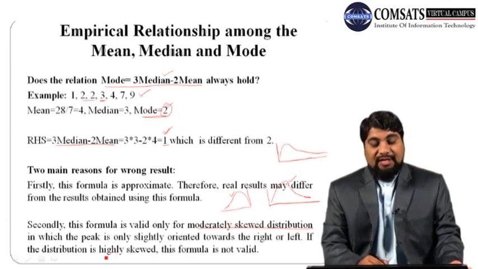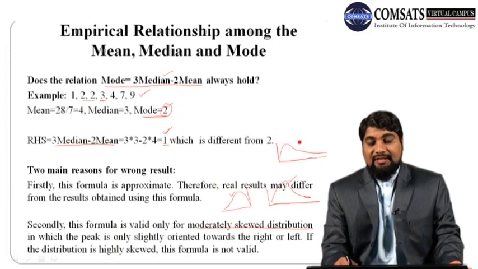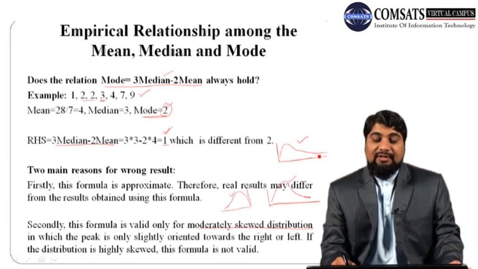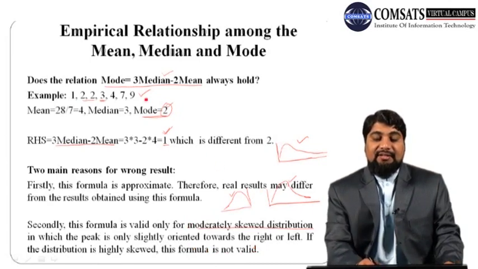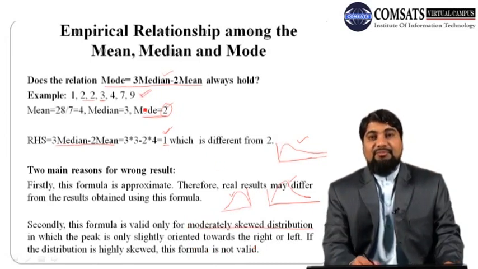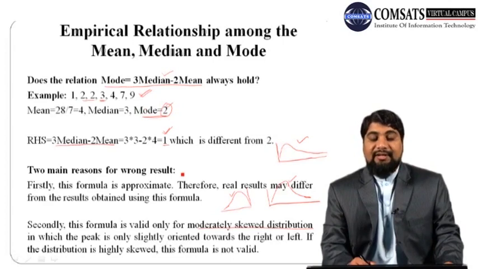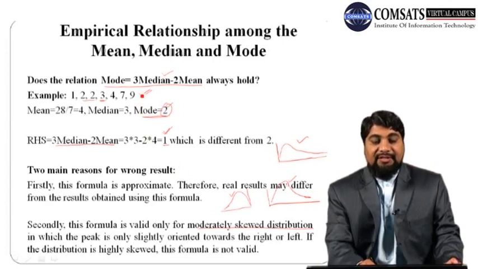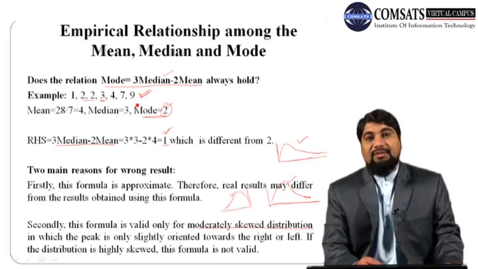If the distribution is highly skewed, just like in this case, a right skewed distribution where skewness is very high, this formula is not valid. This distribution is not symmetric and it is highly skewed, so this formula will not hold.